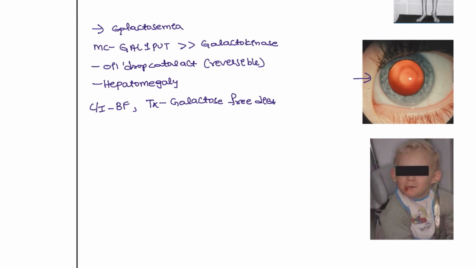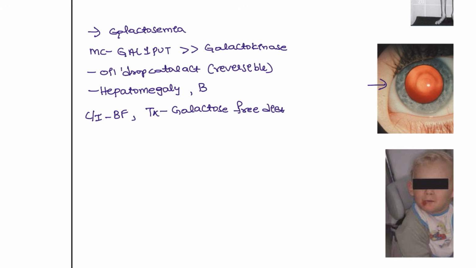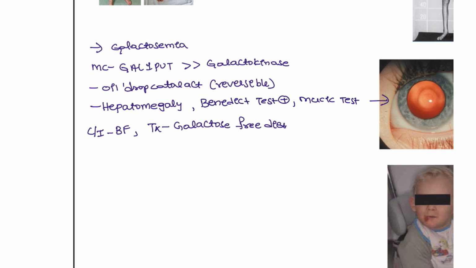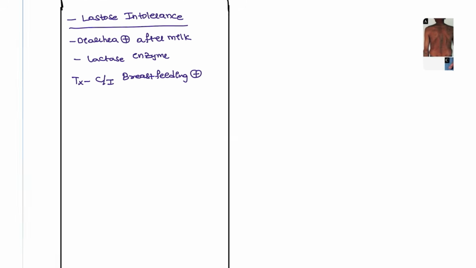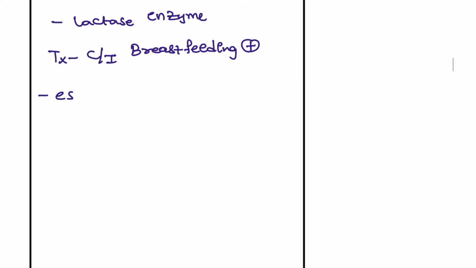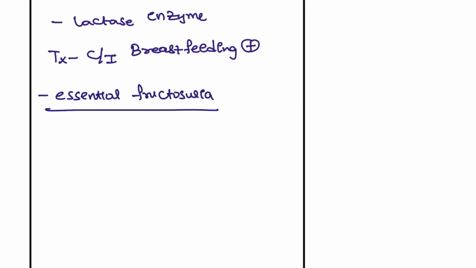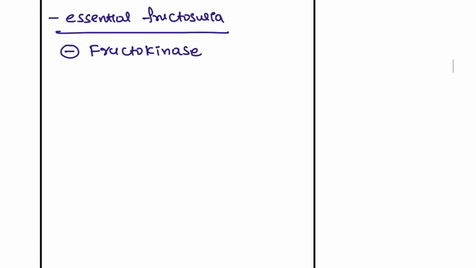Another thing you have to remember for this patient is that the Benedict test is positive, and the mucic acid test is also positive. These are the two important points you have to take note of. Next, essential fructosuria. This is most commonly a deficiency of fructokinase. This is a very mild disease.